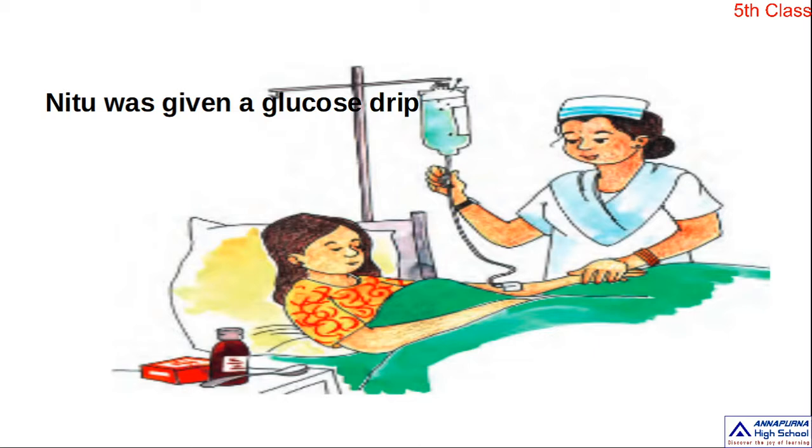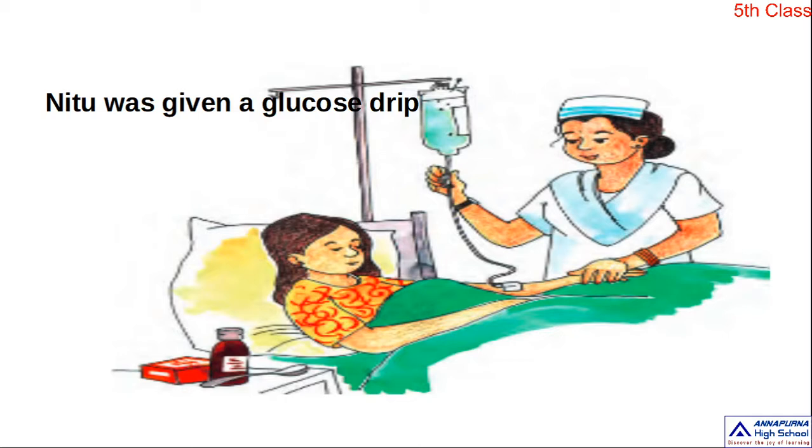See here, Neetu was very sick. Why? Because all day she was vomiting and she also had loose motions. That's why she fell sick. Whatever she ate, she vomited. Her father gave her sugar and salt solution. That is called oral rehydration solution, or ORS. That is a sugar and salt solution.